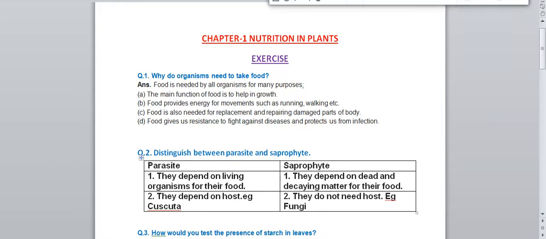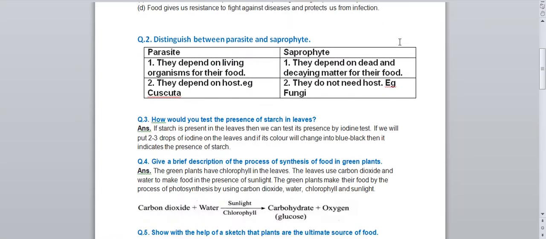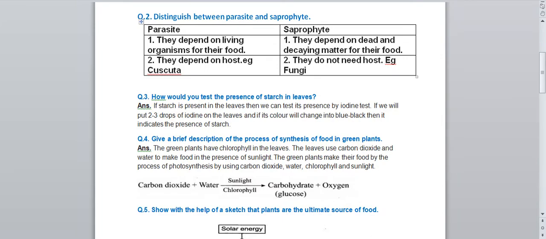Next question we have: distinguish between parasite and saprophyte. In this question we have to write the differences between parasites and saprophytes. We will make 2 columns for that. First column will be for parasite and second column will be for the saprophyte.